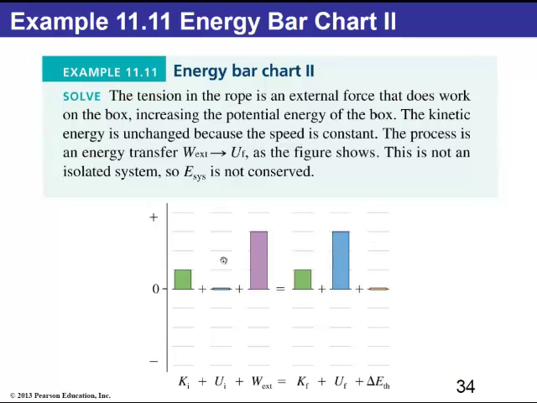But conservation of energy requires that all of the energies plus the work done should be equal to the final energy. So if you count the bars on the bar chart, you get 1 bar up here plus 3 here, and that's equal to 1 here plus 3 here. So overall we have a balanced equation for the energy of the system and the external work done by the external forces.